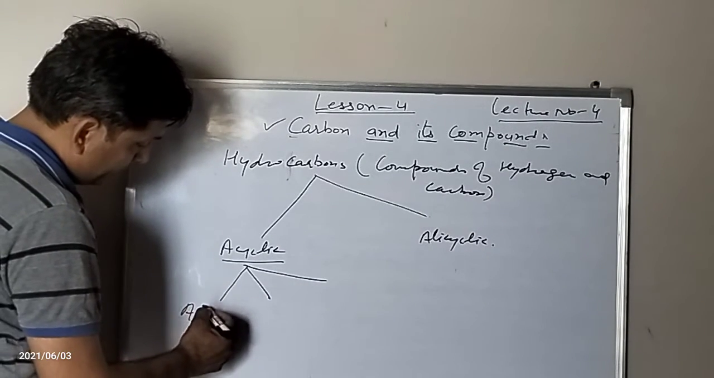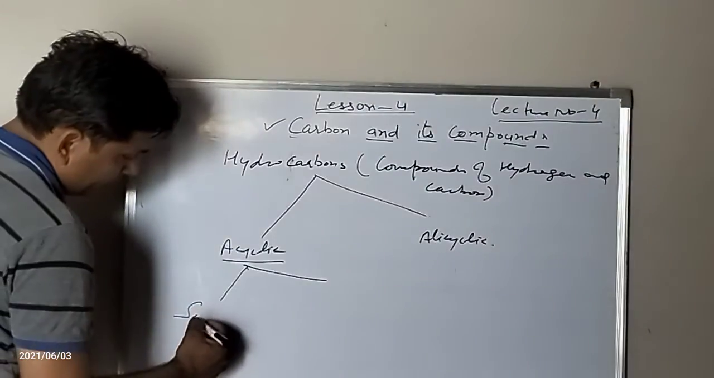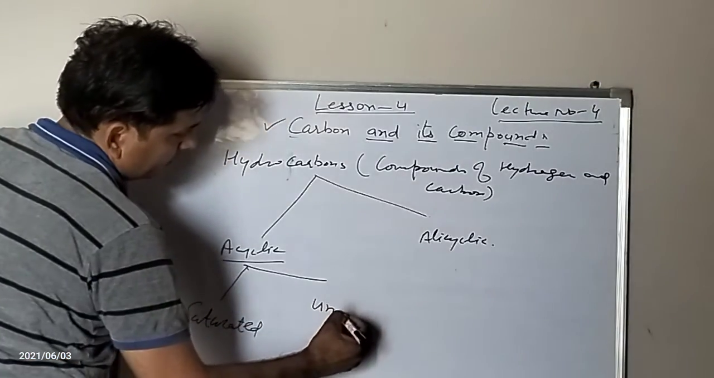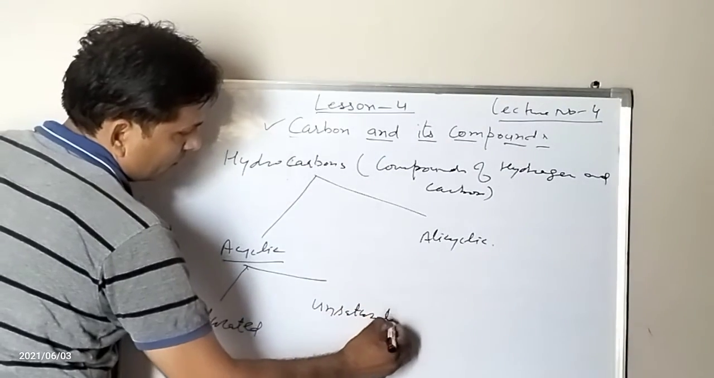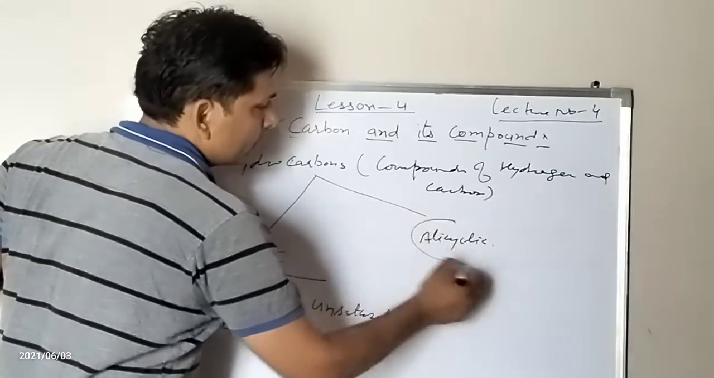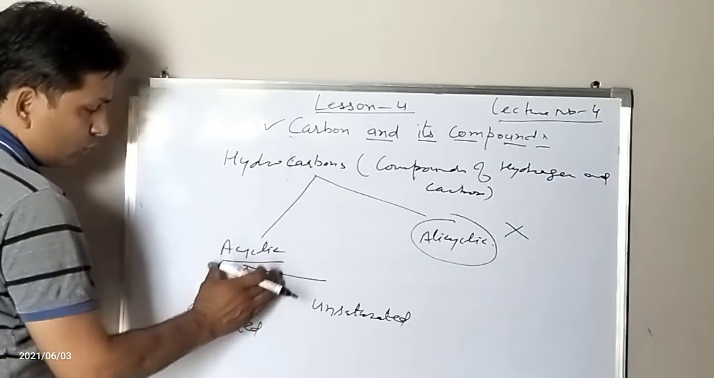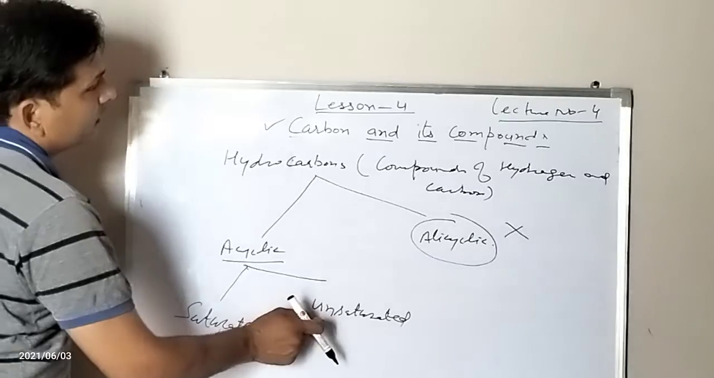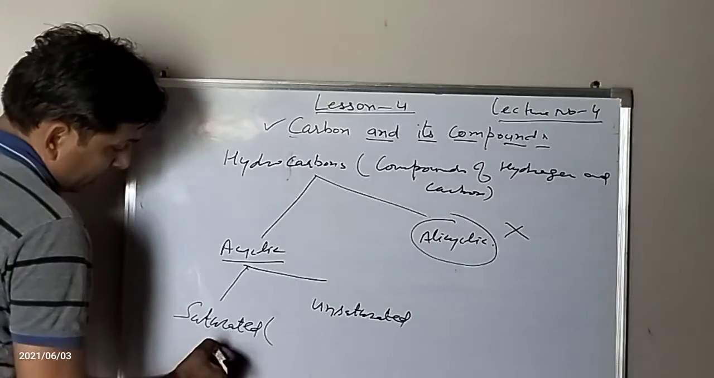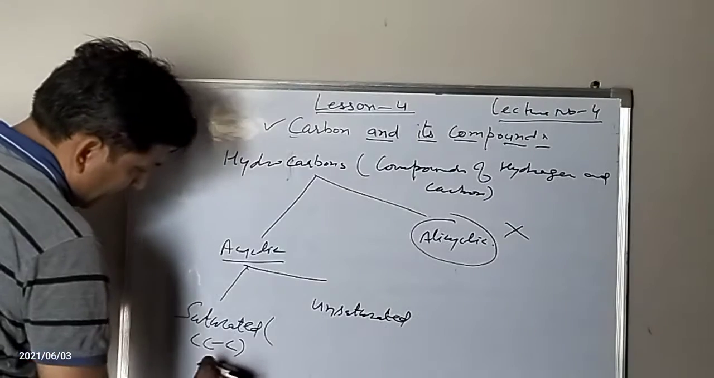Acyclic hydrocarbons are of two types, saturated and unsaturated. Alicyclic ones are not in our syllabus, therefore we are not going to discuss these. Our chief concern is to study the saturated and unsaturated hydrocarbons. Saturated hydrocarbons means there is a single bond between two carbon atoms, and these are called alkanes.